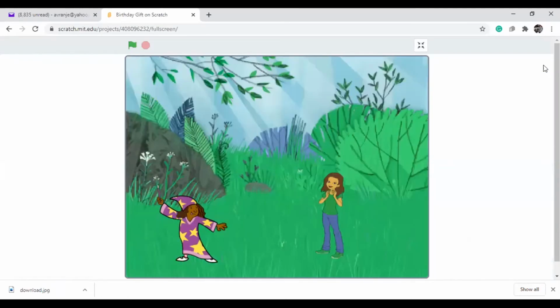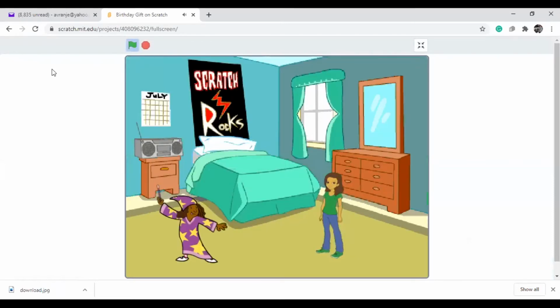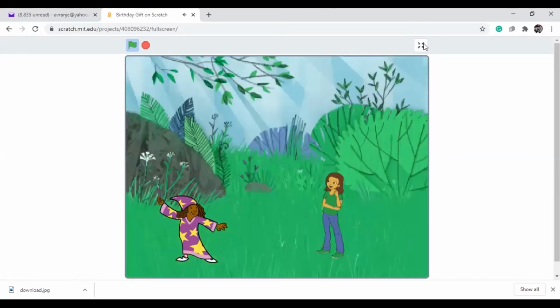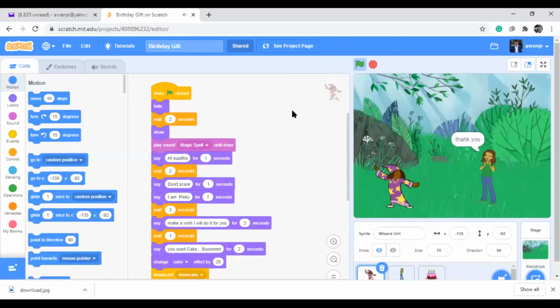See, this way we can do different projects. Okay, this is actually how to design a conversation or a small skit on Scratch.